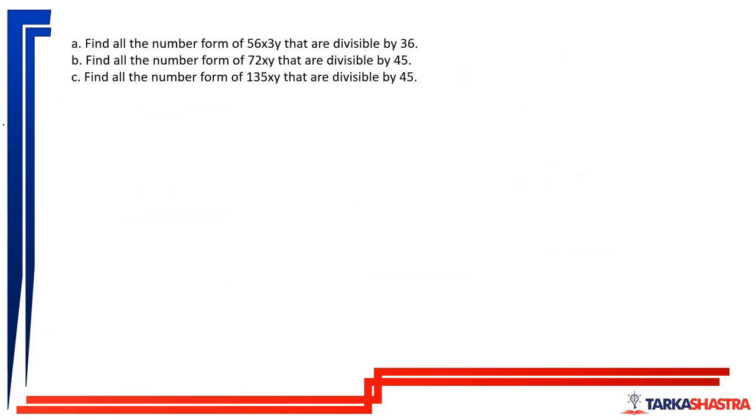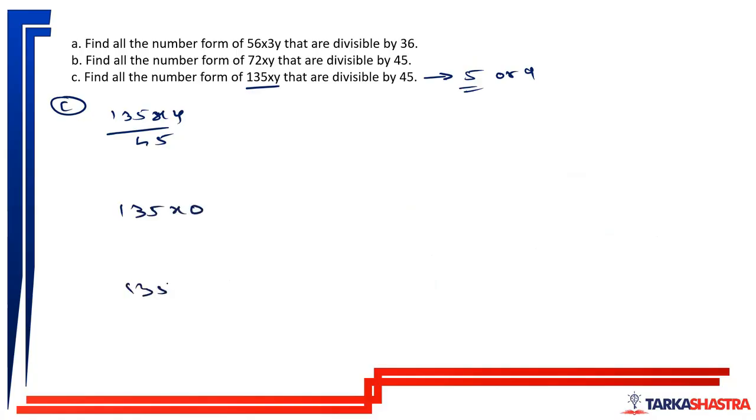Okay. Similarly, let us try to solve C part. Find all the numbers of the form 135xy that are divisible by 45. For this, the number should be divisible by 5 and 9. And for a number to be divisible by 5, the last digit should be 0 or 5, as we saw in the above question. So 135x0 or 135x5.